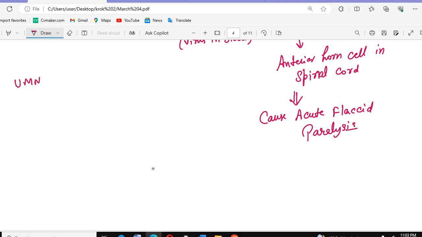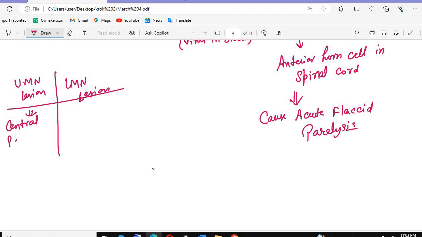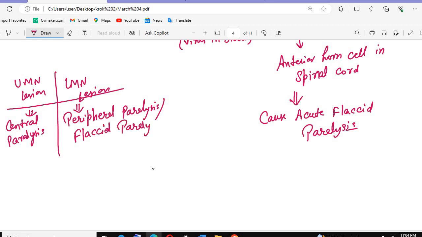For flaccid paralysis, I hope you know that we have two types of lesions: upper motor neuron lesions and lower motor neuron lesions. In upper motor neuron lesions we have central paralysis. In lower motor neuron lesions we have peripheral paralysis, which is also flaccid paralysis.